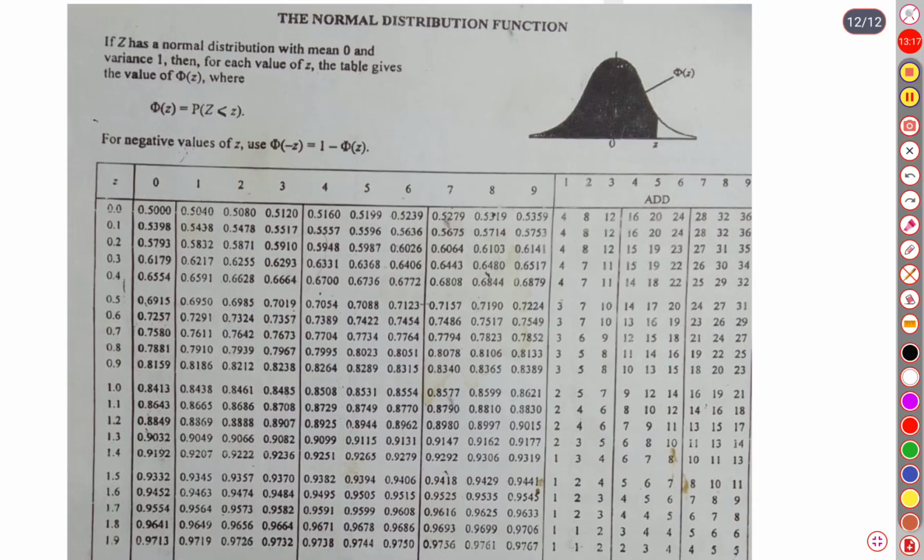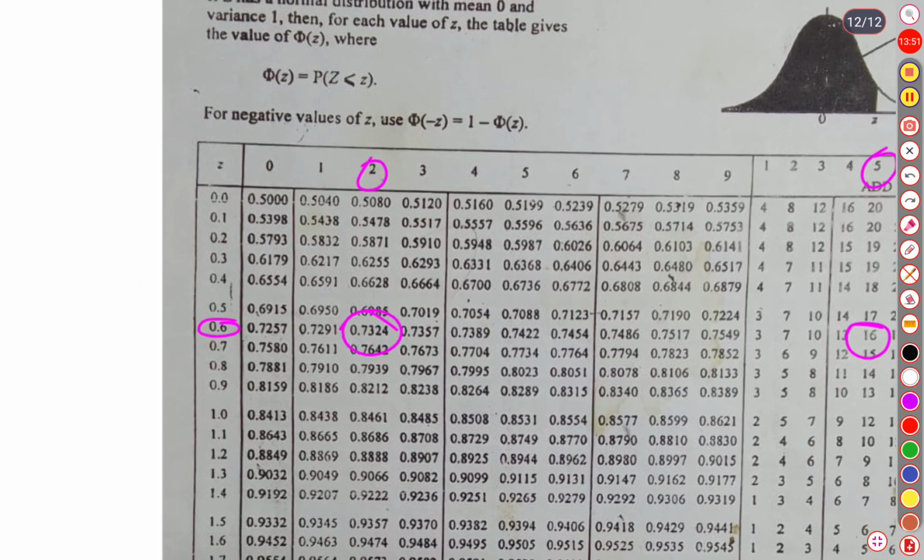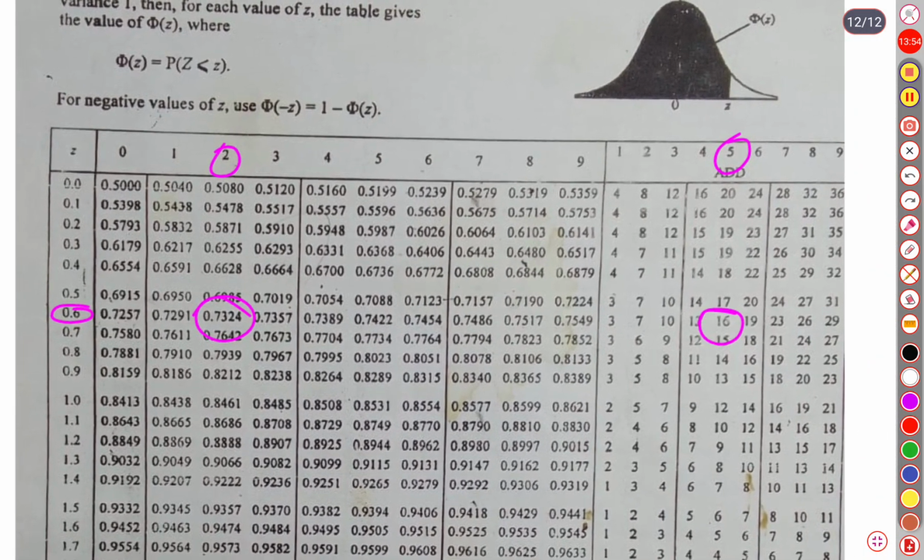Look, here it is written 0.6, then 2. After that there is 5. Where is 5 here? Here is 5. Then we find the row, this row is this one, and from this we have to add 16. This is the corresponding probability, at the row and column.